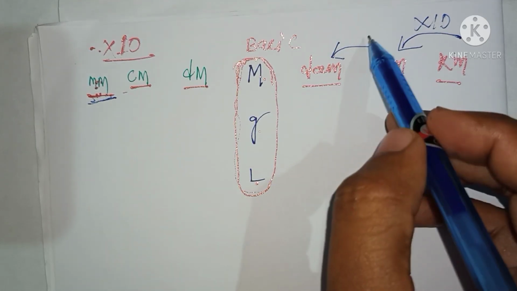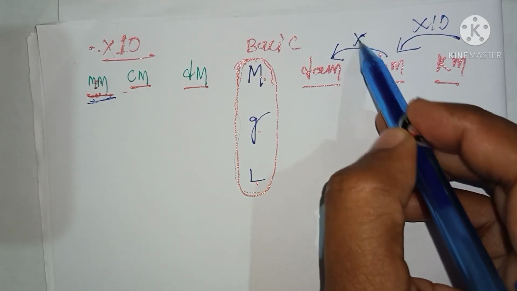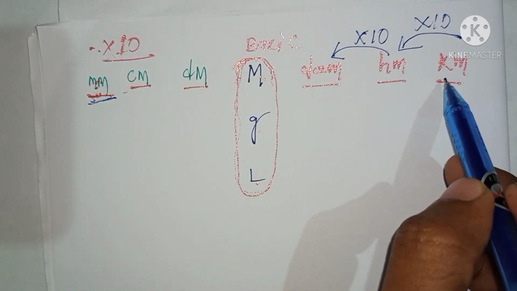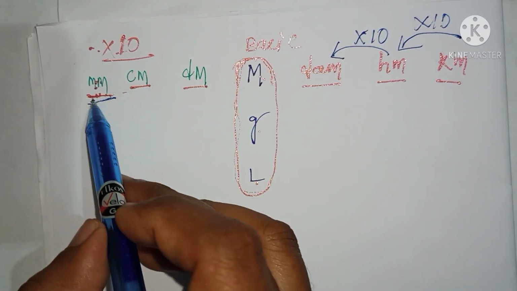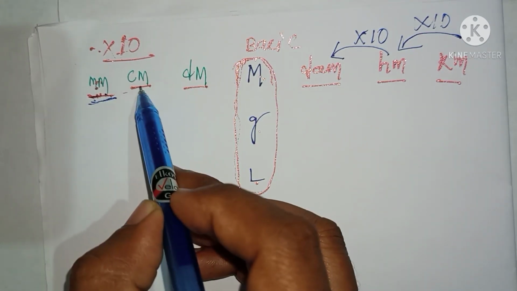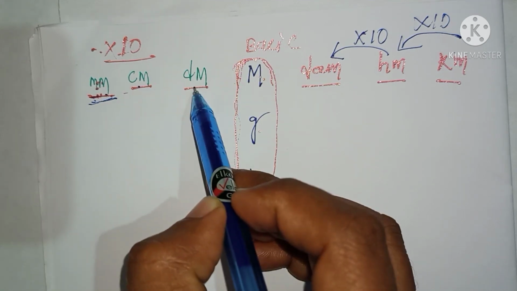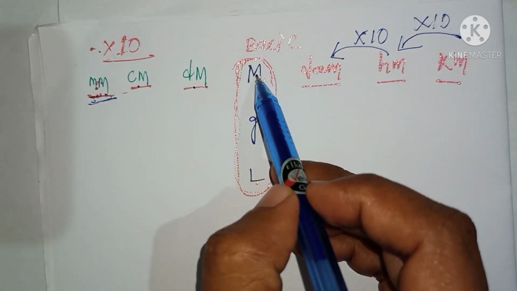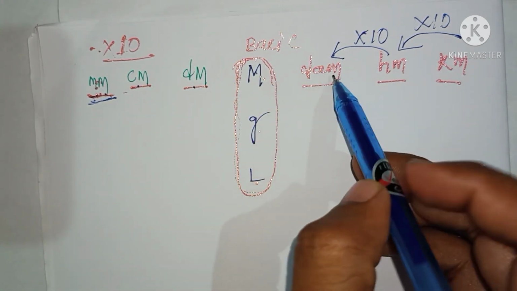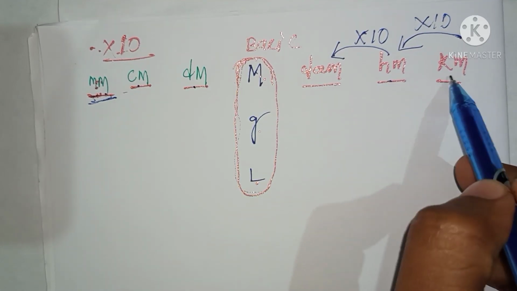Hectometer to decameter, you will multiply by 10. This short form I have written: mm stands for millimeter, cm stands for centimeter, dm stands for decimeter, and this one is the basic unit, that is meter. After that, decameter, hectometer, and kilometer.